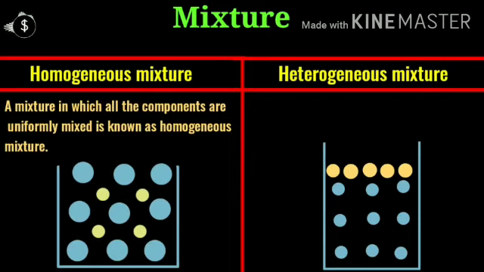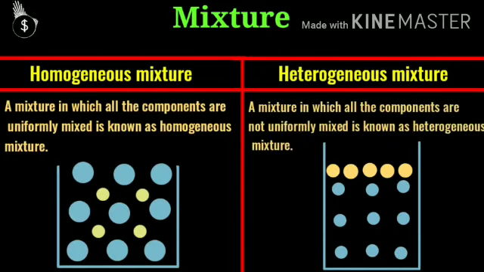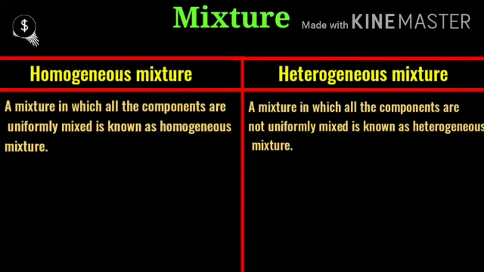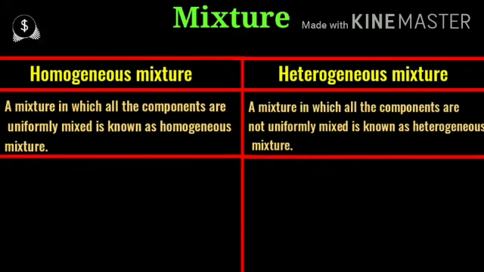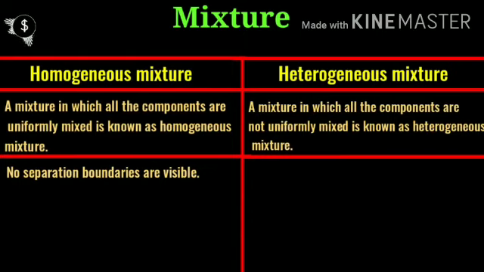Oil is seen separately, a separate layer is visible, and water is visible separately. So such a type of mixture is called a heterogeneous mixture, like a mixture of soil and sand with water, a mixture of oil and water.